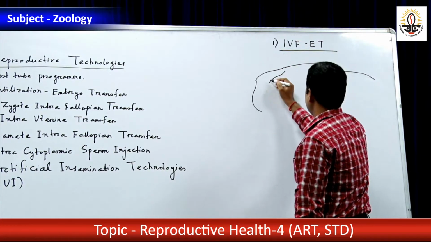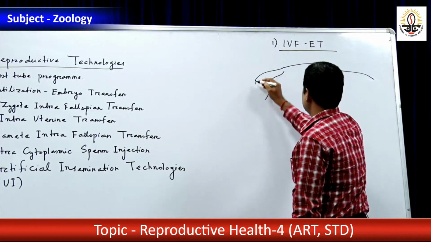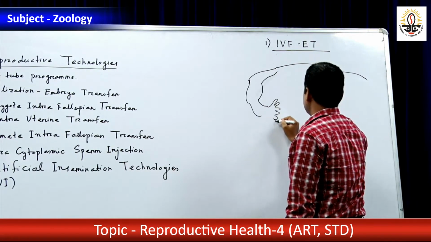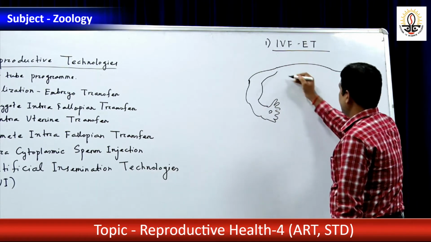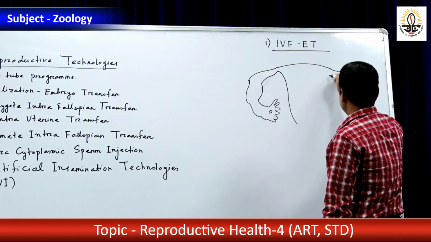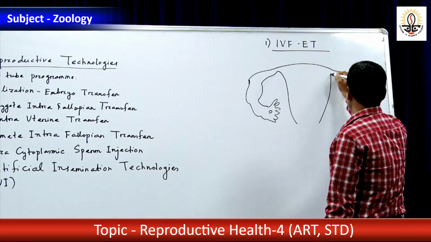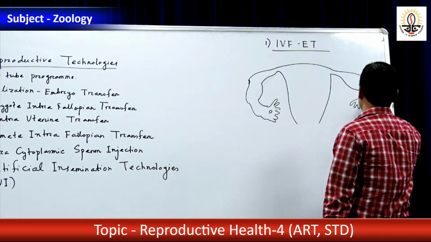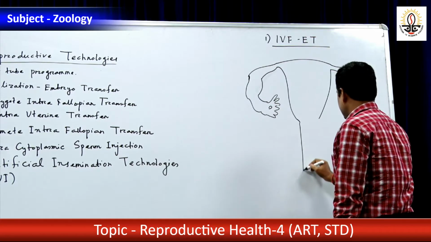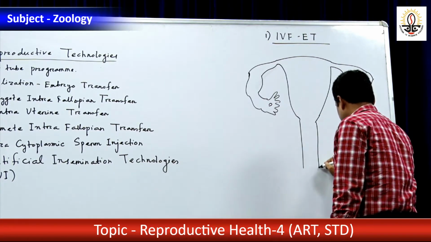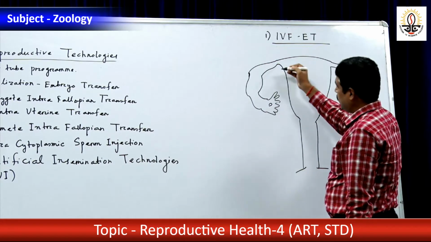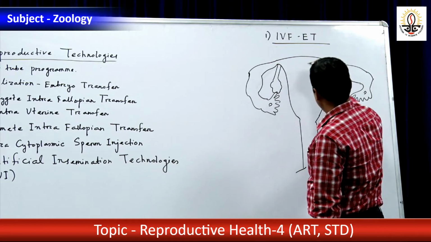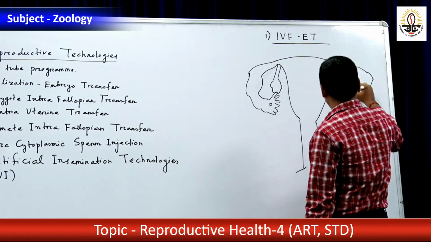This is the fallopian tube, ampulla region. This is the infundibulum, containing finger-like structures, the fimbriae. This structure refers to the uterus. Now this is the vagina. In between the fallopian tube and uterus, you see there is an almond-shaped ovary.